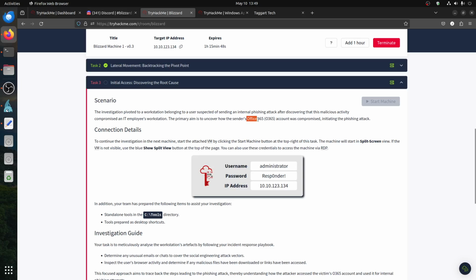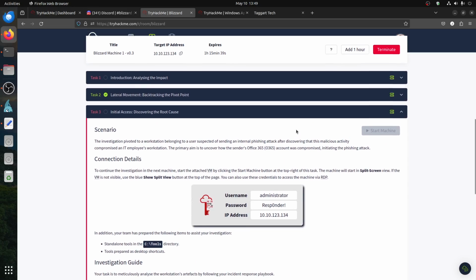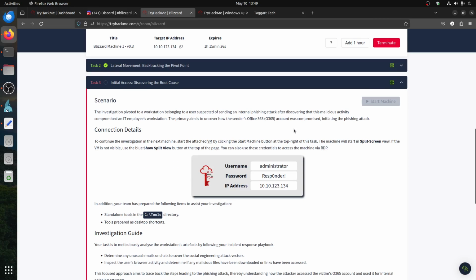They give us an idea. It was an Office 365 phishing campaign against one of the accounts. They got the password. So now we're investigating how all this happened.